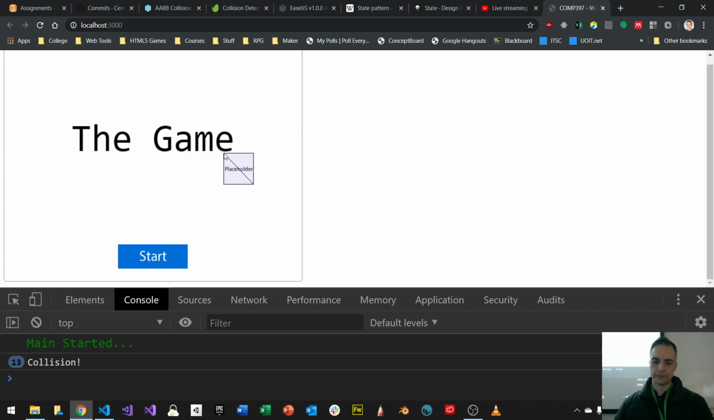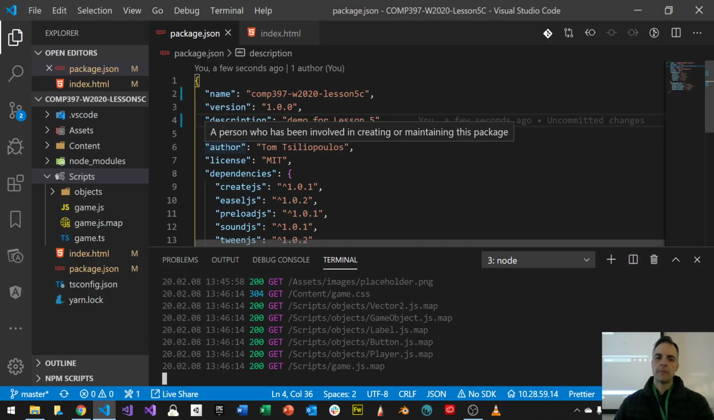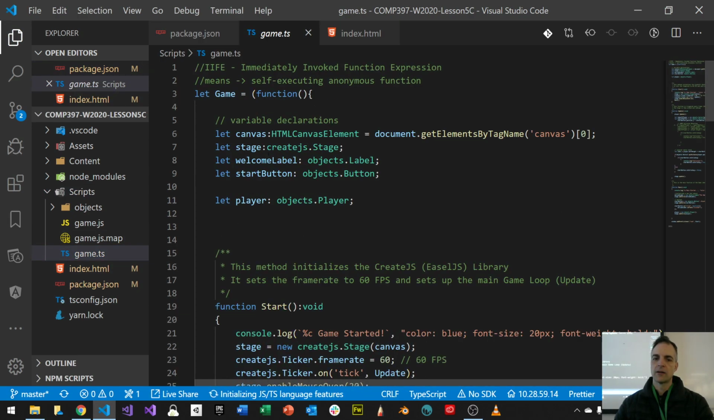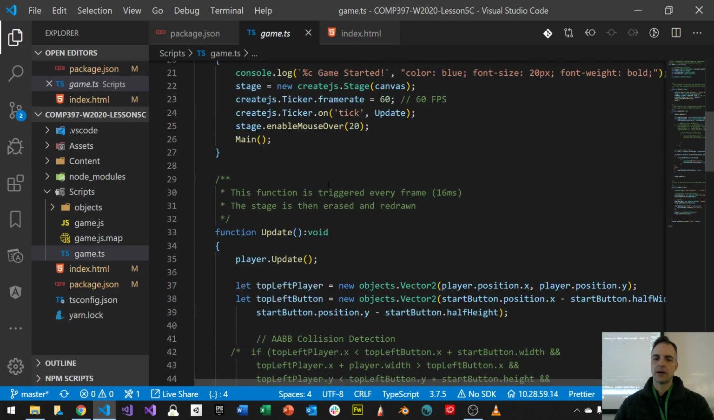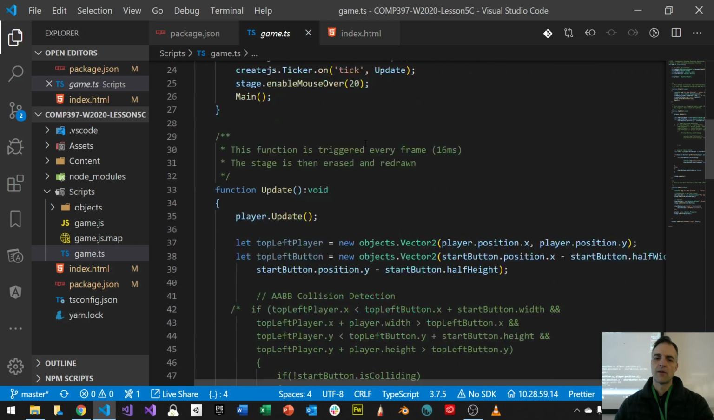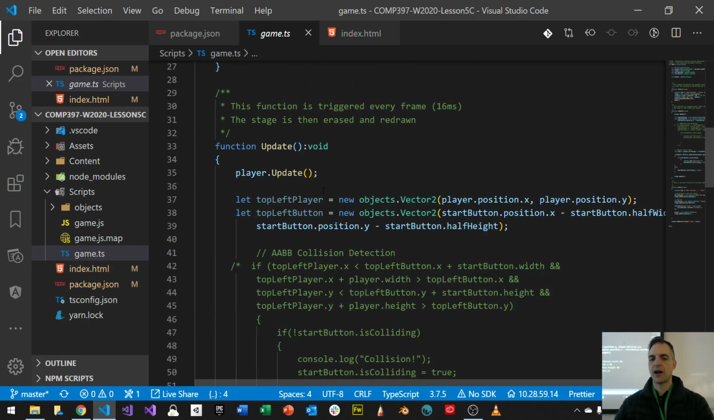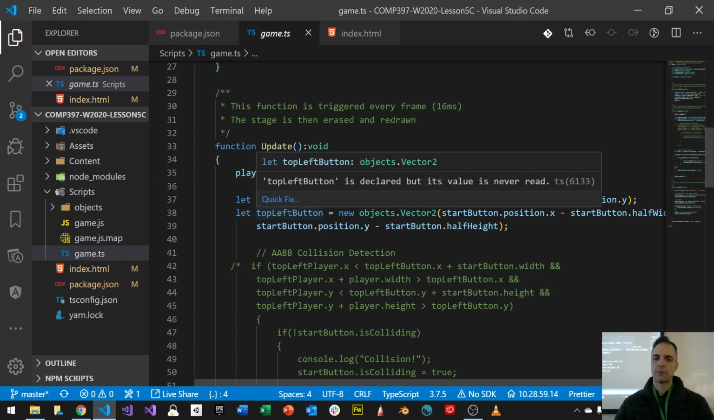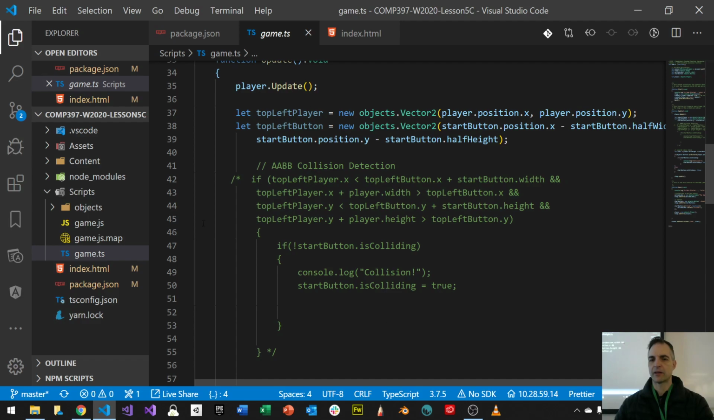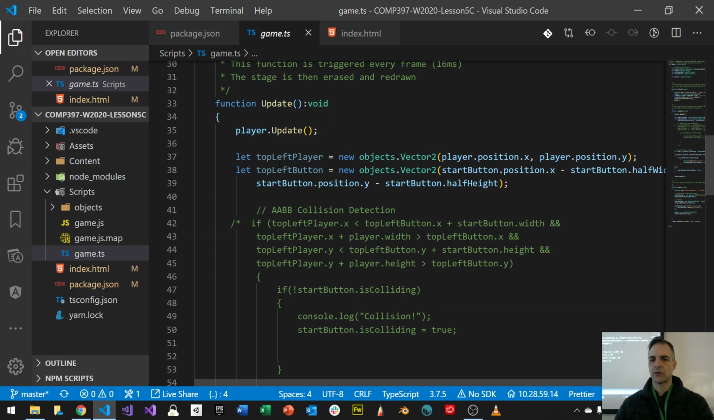All right, so this is our example. Let's take a look and see what we've got so far. If I scroll down, I have my start. My start initializes stuff in my create.js. I'm using create.js. And then I have this stuff, top left player, top left button. I've got some very specific code, and here's my AABB collision code, with my player position X and player position Y and all this kind of stuff, right?